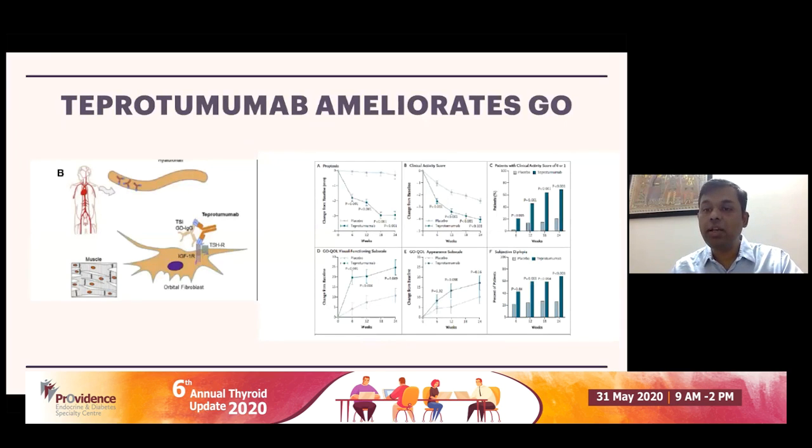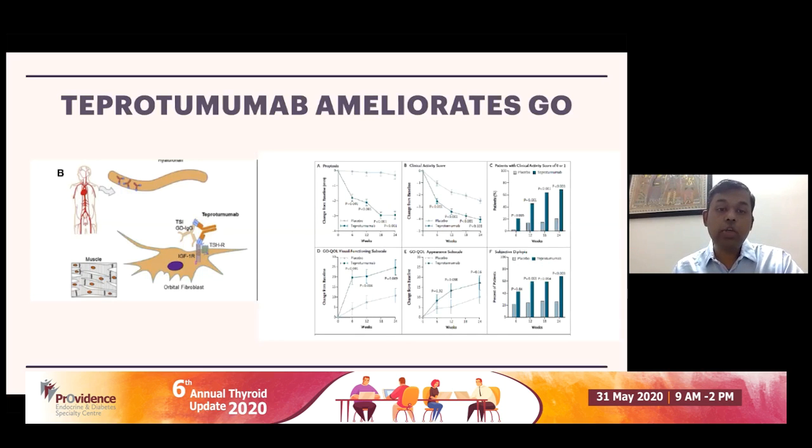You can see that the clinical activity score dramatically reduces. 70% of patients at the end of 24 weeks of receiving teprotumumab are better, whereas not even 20% are better in the placebo group. This is the RCT which was published in 2017, and we had another RCT, with studies done in the United States, published in January 2020.